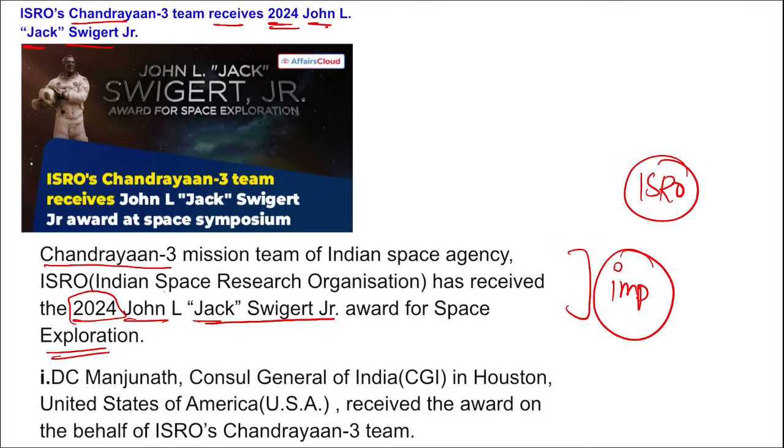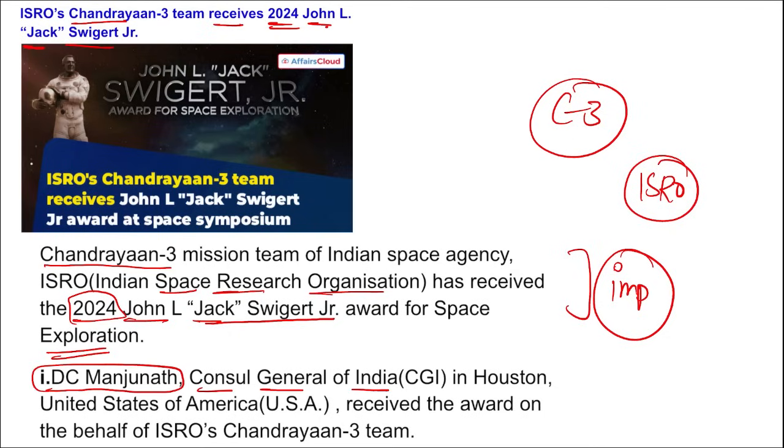Correct? And what is ISRO? Indian Space Research Organization. They have been honored, and ISRO's Chandrayaan 3 mission specifically was honored with the John L. Jack Swigert Jr. Award for space exploration. Correct? Take a note of this, important. Then DC Manjunath, who is the Consul General of India in Houston, USA, received the award on behalf of ISRO's Chandrayaan 3 team. So direct question and important one. Then the award ceremony took place on 8th of April, correct, in USA. And here the Chandrayaan 3 team has won the John L. Jack Swigert Award. Take a note of this. Direct question but important one.